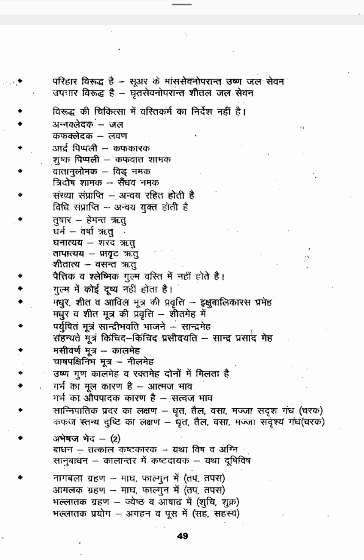Then Bilva Grahana: when you have to collect Jyeshtha and Ashadha, Shuchi or Shukra are the synonyms. Bilva Prayoga you have to do in Agrahayana and Pausha, which means Saha or Sahasya months. In these months you have to do the Bilva Prayoga. You have to collect the Bilva in Shuchi and Shukra months. So these are the months where you have to collect the drugs and where you have to do the Prayoga in your body. These things are mentioned on the 49th page.